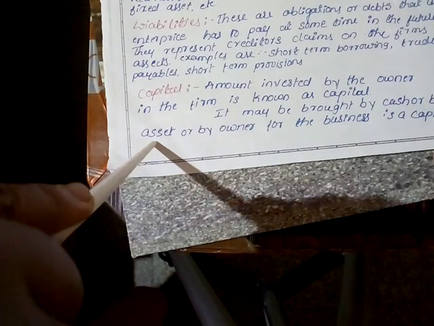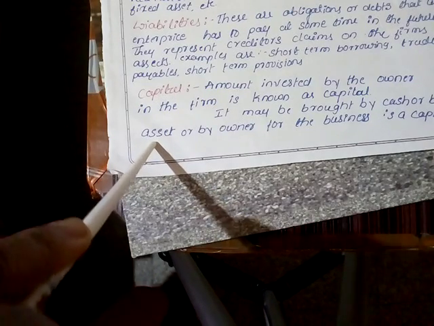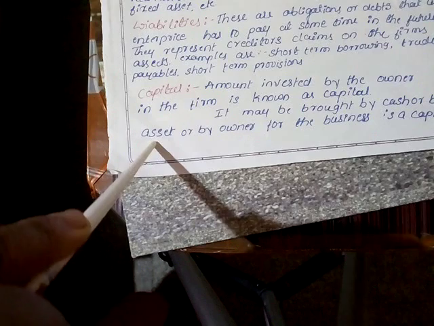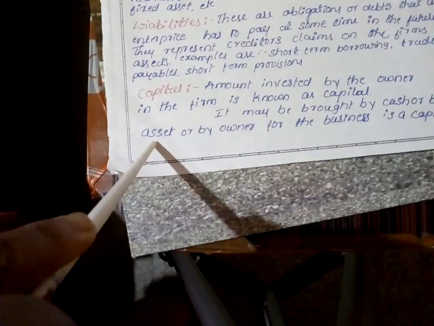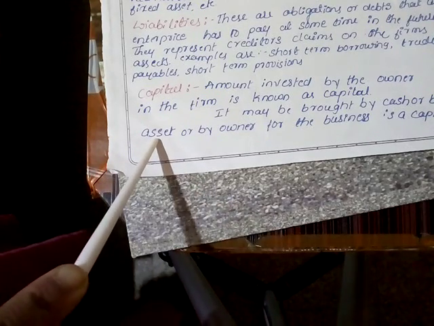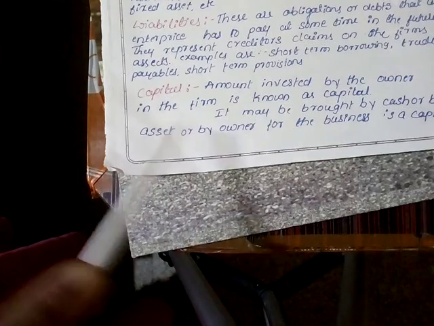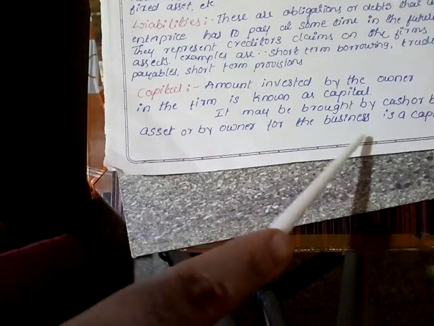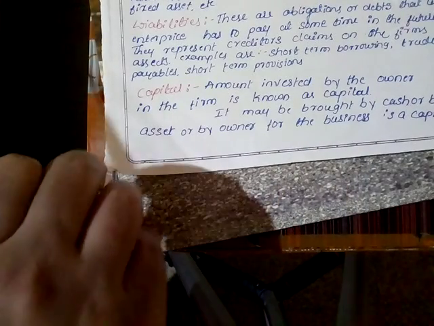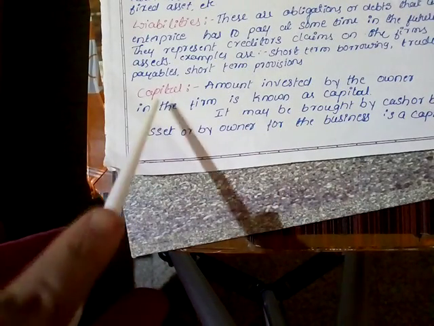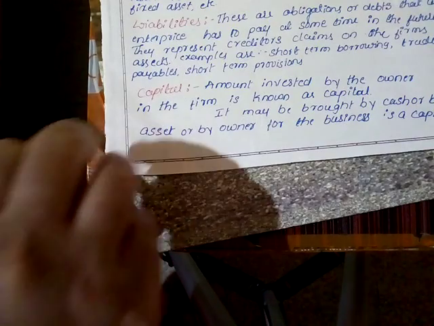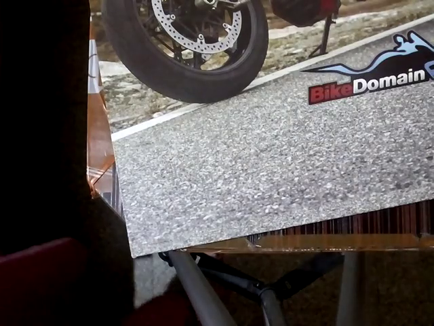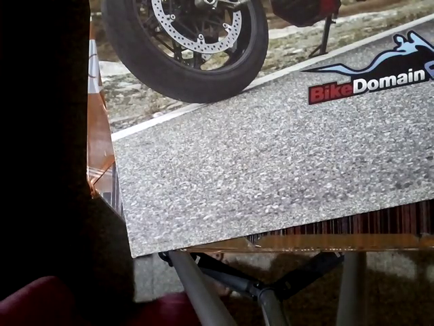The owner may give the capital in the form of land, building, or machinery, etc. It is also capital for the company when an owner is ready to give the amount for his business. That is also considered capital for the company. This is all about the capital aspect of accounting terms. Next we shall move on to